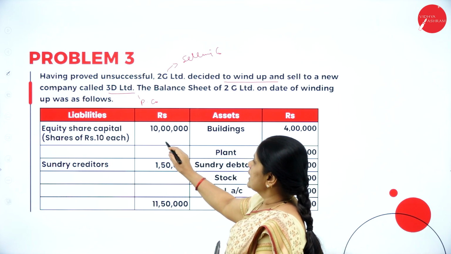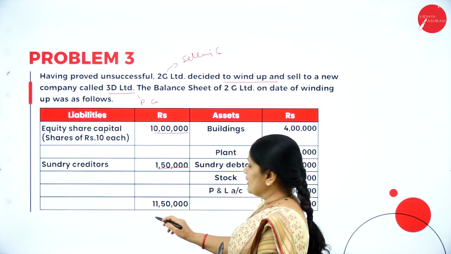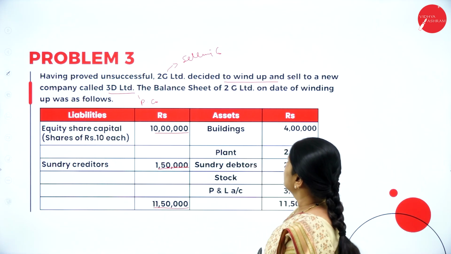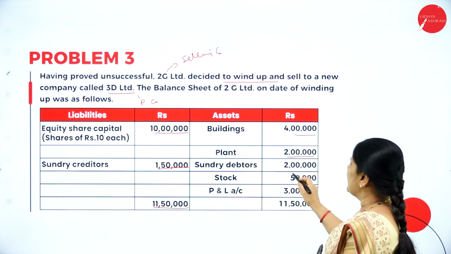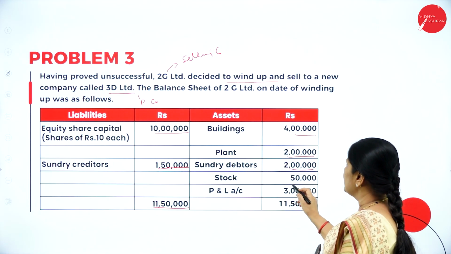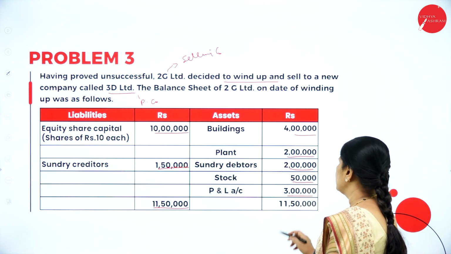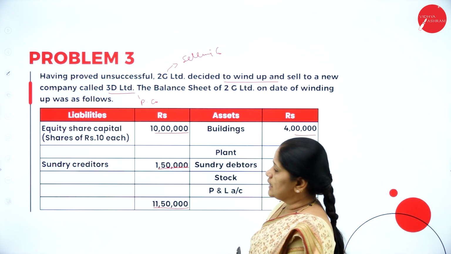So equity share capital 10 lakhs, sundry creditors 1,50,000. Total 11 lakhs 50,000. Then we have the buildings 4 lakhs, plant 2 lakhs, sundry debtors 2 lakhs, stock 50,000, P&L account 3 lakhs, totally 11 lakhs 50,000.